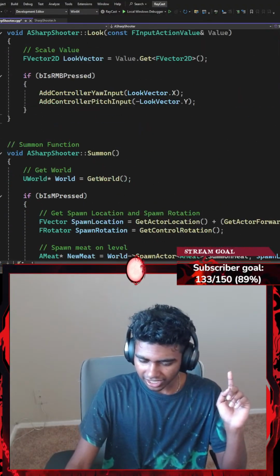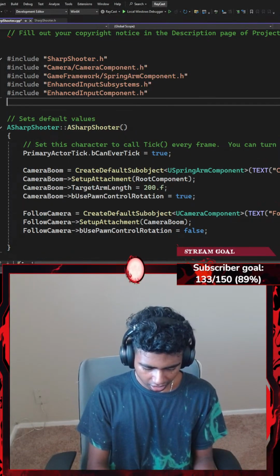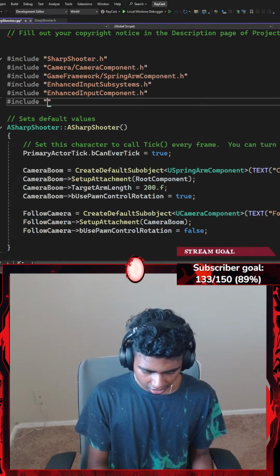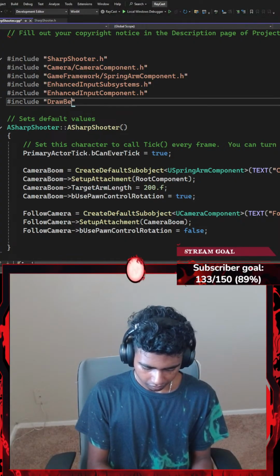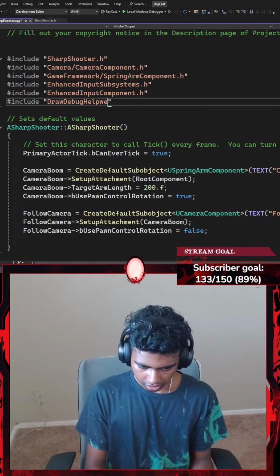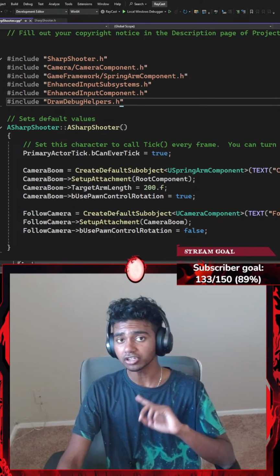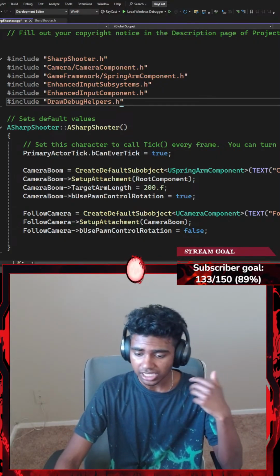Here's the thing, did I include my, there we go, I did not include it. Let's go with something like hashtag include my draw debug helpers header file.